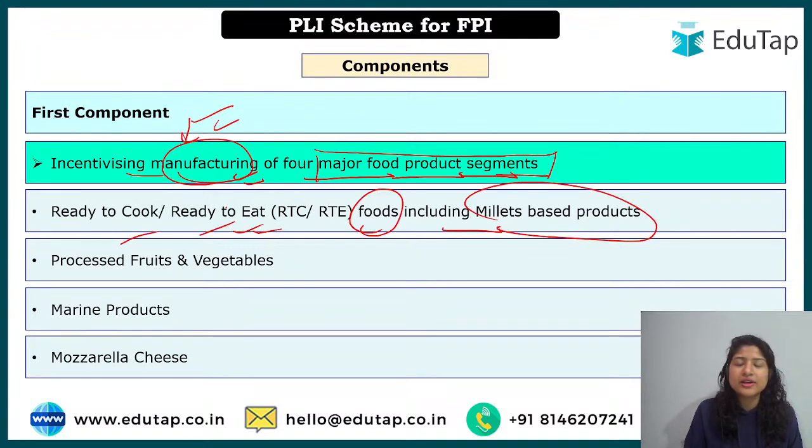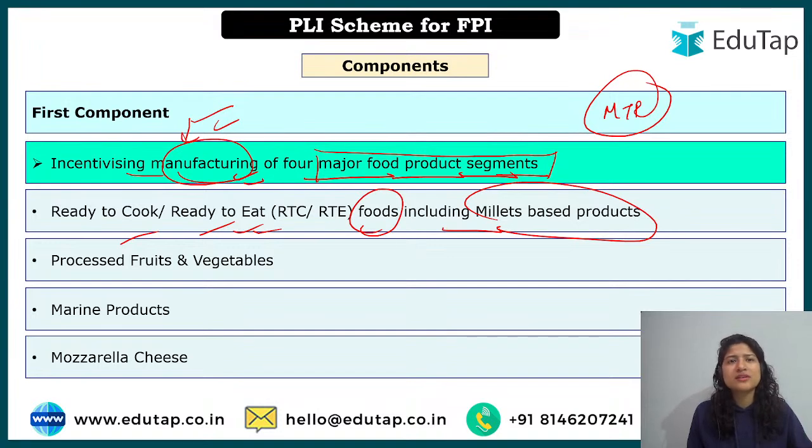What are ready to cook, ready to eat? You must have seen, especially the MTR company, it is quite famous for that. Ready to cook means these are half cooked. The best example could be the noodles that you must have heard of, right? It's half cooked. As soon as you add hot water to it, it gets fully prepared and you can directly eat it. Similarly, there are now rice, poha, all these things, in which you just have to add hot water, keep it for 2 to 3 minutes, and it's ready to eat, right?